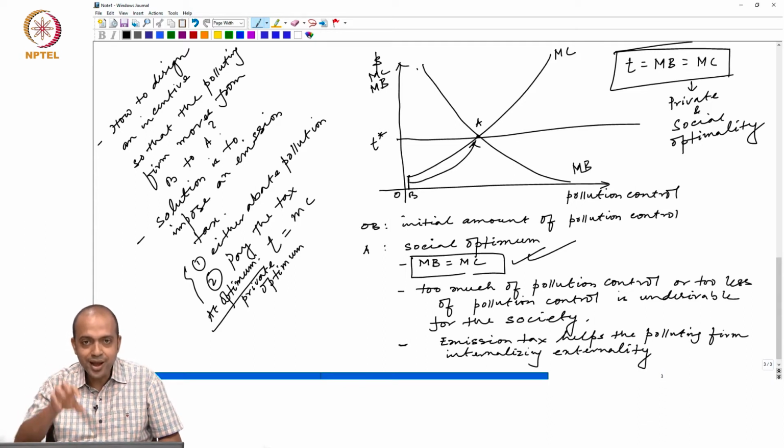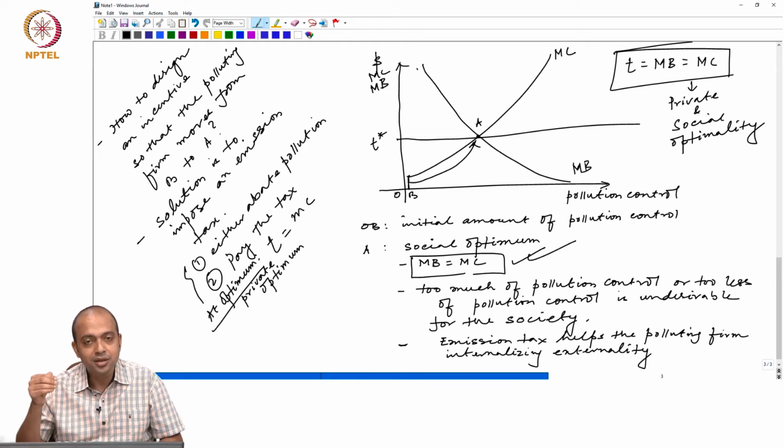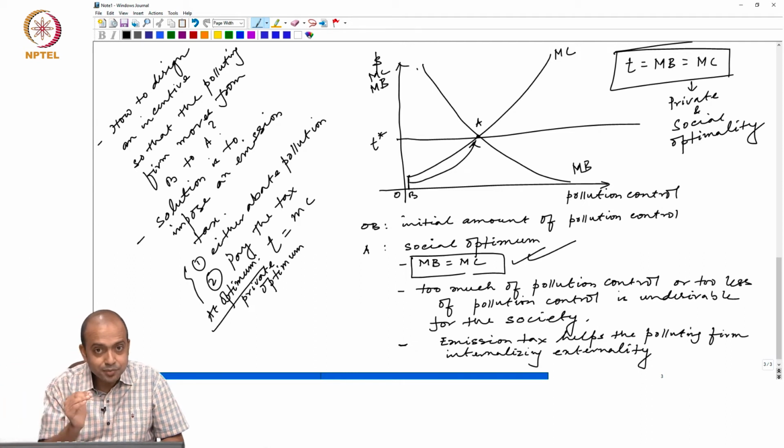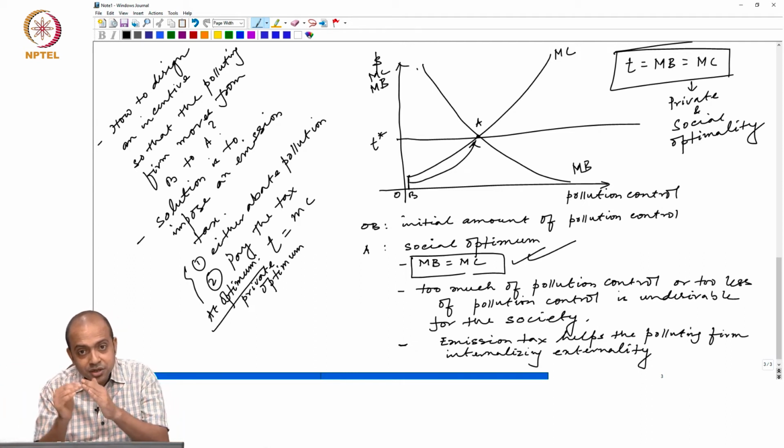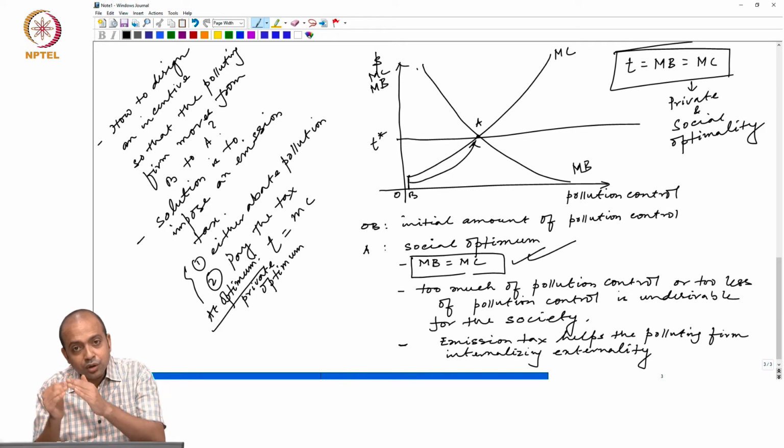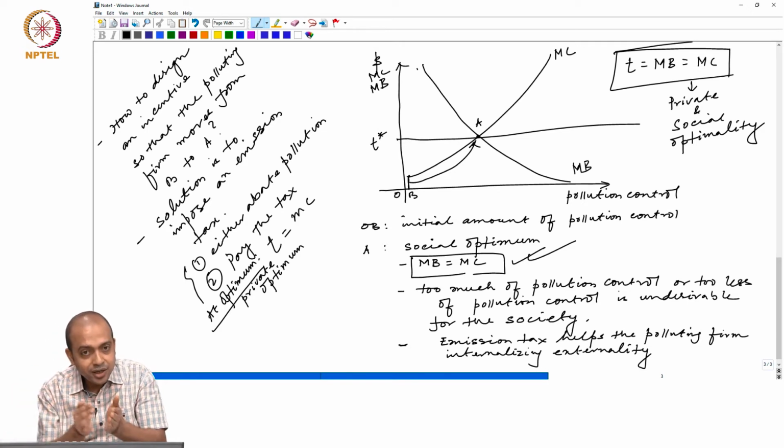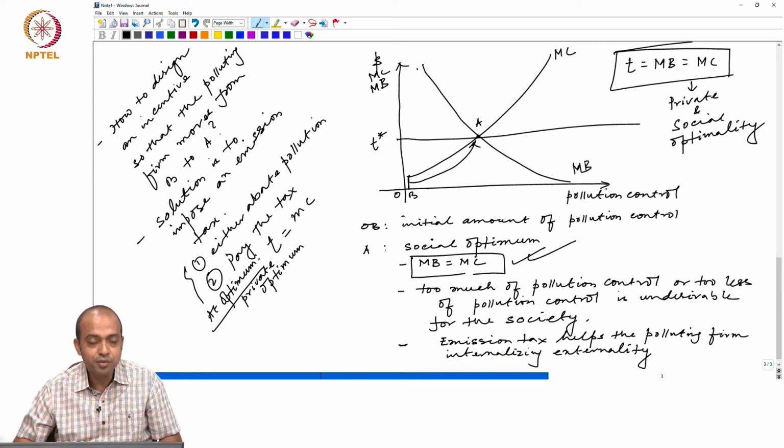The moment the tax is imposed, the firm is now thinking about the cost to the society also, and that helps. That means the firm is now considering the externality in its business process.